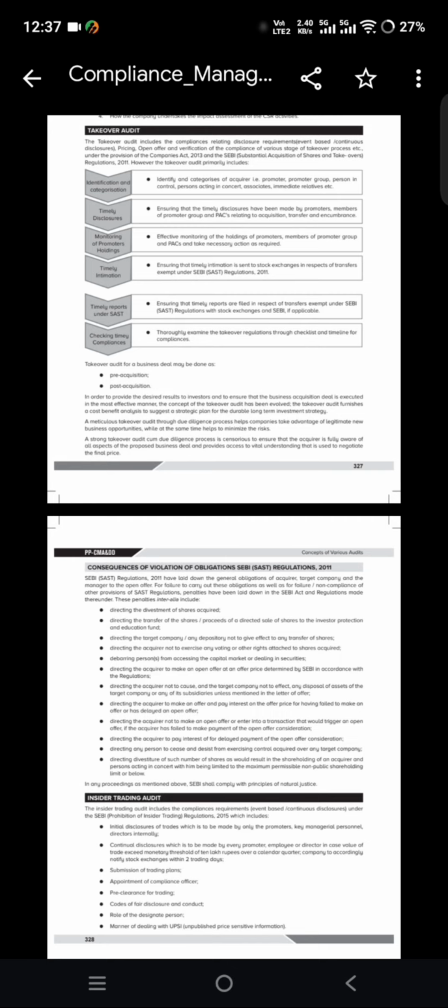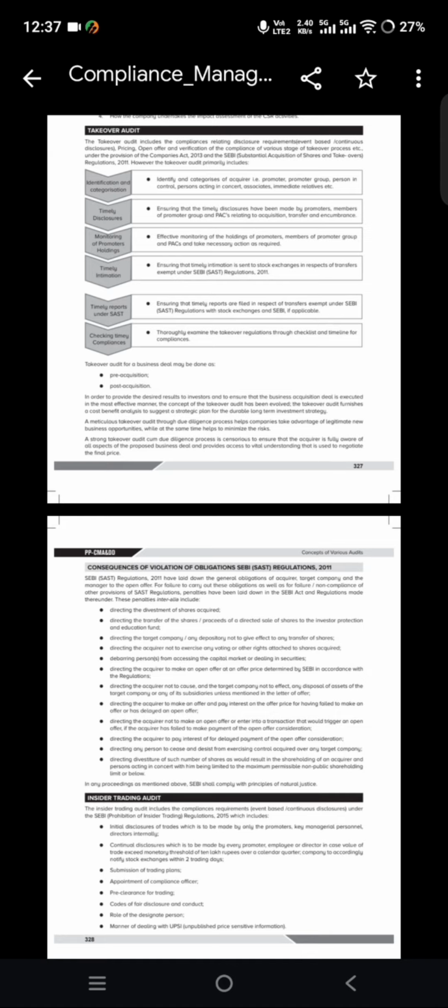First, identification and categorization, timely disclosure, monitoring of promoters holding, timely intimation, timely reports under the SAST, check timely compliances. So, there are 4 points related to timely. First, timely disclose, timely intimate, timely report under SAST, and check whether timely compliances have been met or not. So, first, timely disclose, intimate, report and comply.